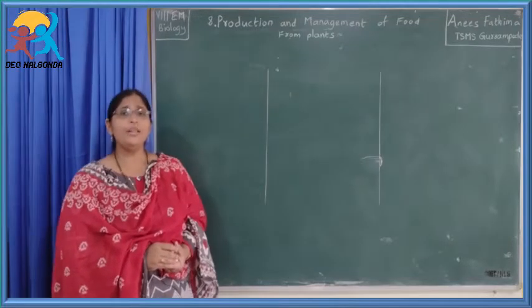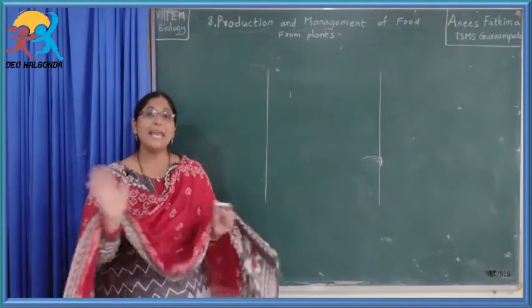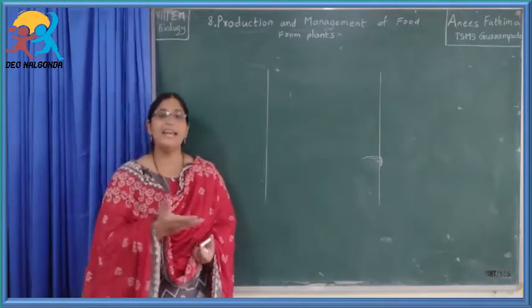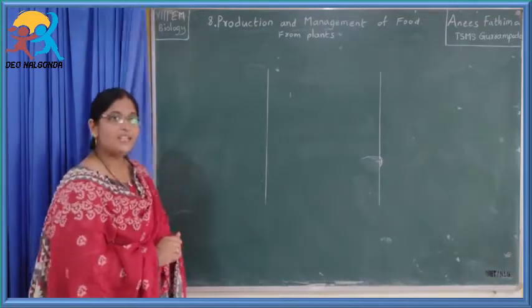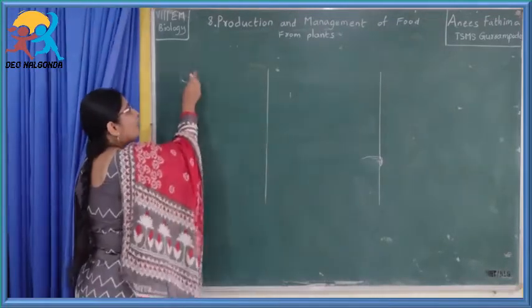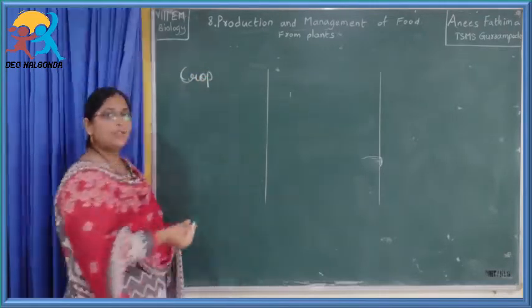Now, you know that different types of plants are there, isn't it? So growing the same type of plant in a large area is called a crop.